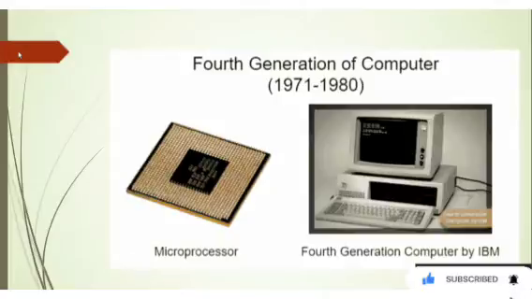Microprocessors were also based on LSI, that is large scale integration, and VLSI, that is very large scale integration. They were developed by assembling several integrated circuits on a single silicon chip.